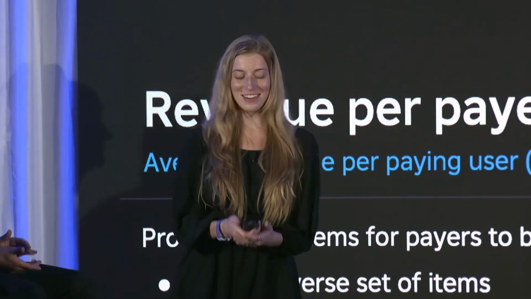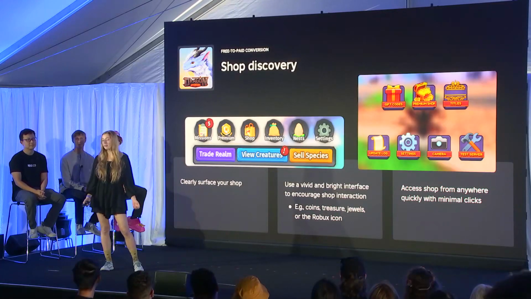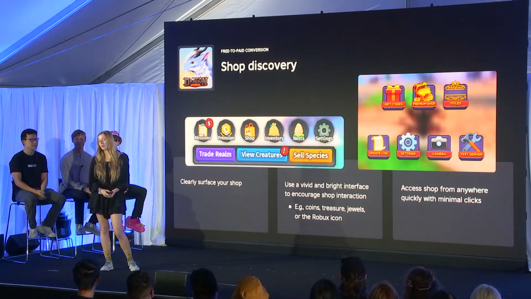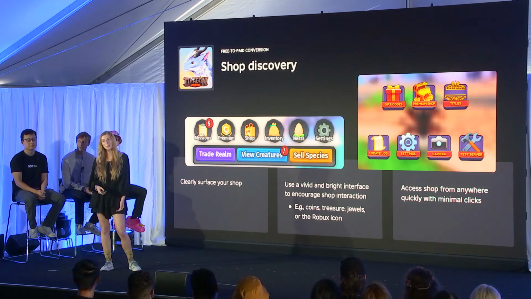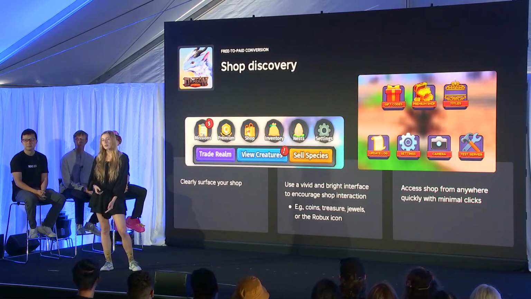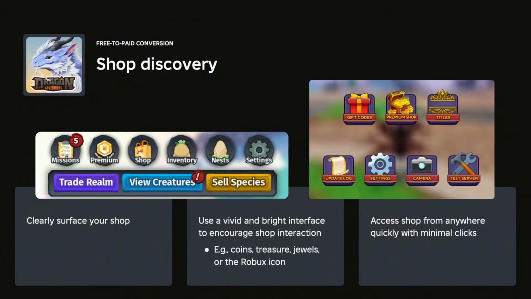Thank you, Peter. All right, so the goal of monetizing your games is to surface well-designed monetization UX. That way your players have a comfortable and positive interaction with your UI, and you generate revenue. So we improve shop discoverability by having bright, shiny, and colorful UI, and making sure our icons are premium, such as coins, diamonds, jewels.